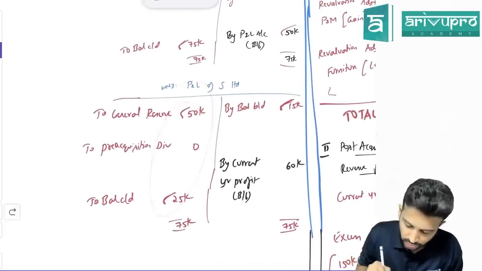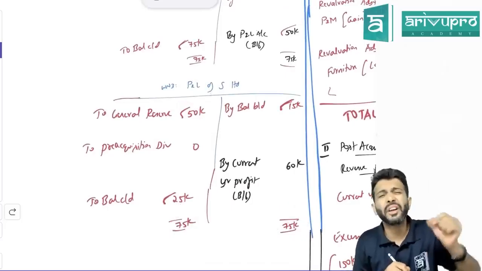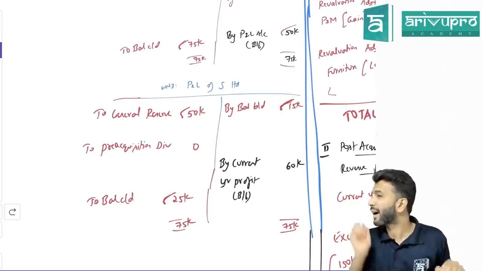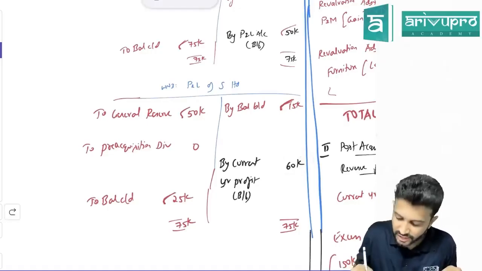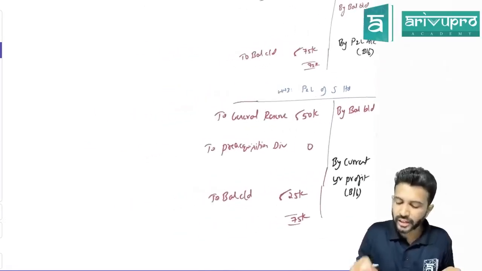What is this side total? This side total is 75. This side also should be 75. Is it 75 or are you getting balancing figure? You're getting balancing figure. How much balancing figure? 60,000 you are getting as balancing figure. What is that, sir? What is that? What can come on the credit side?